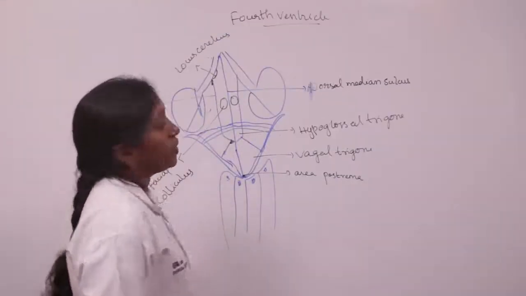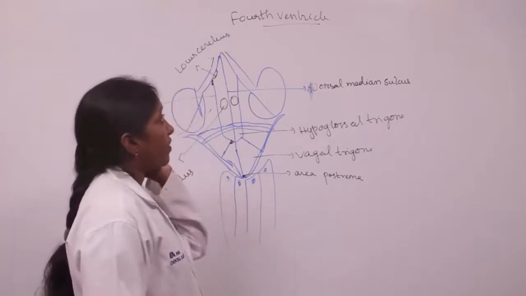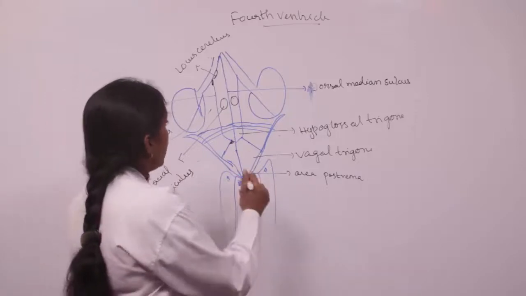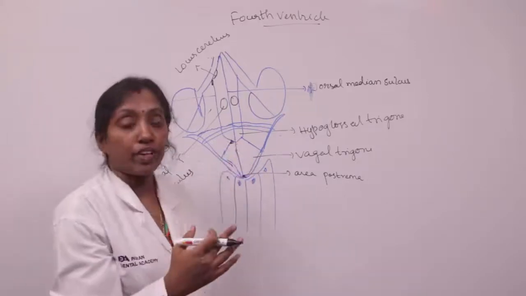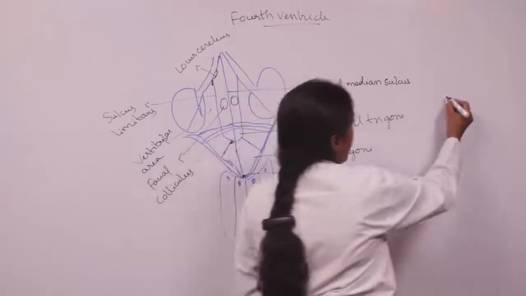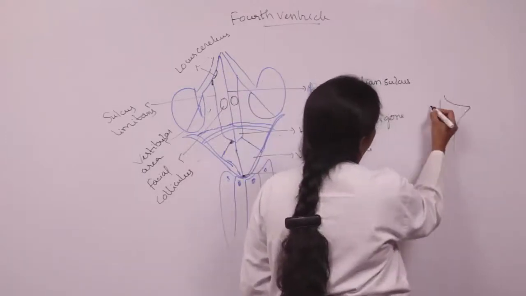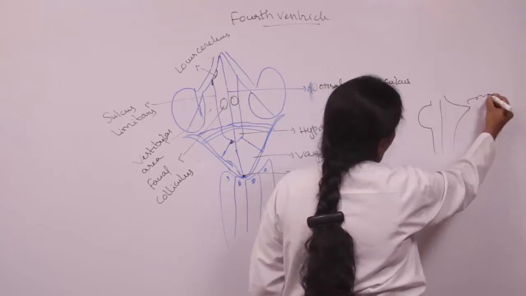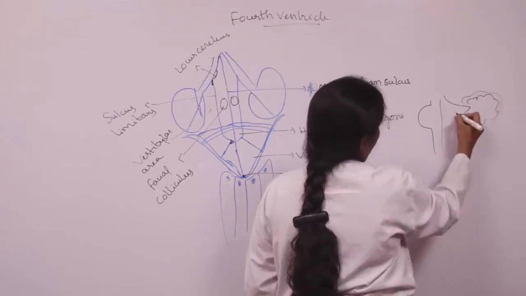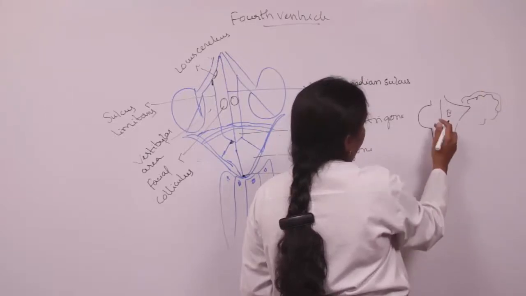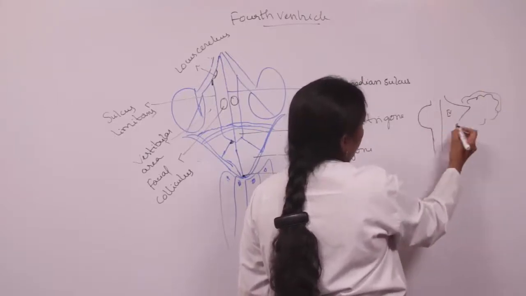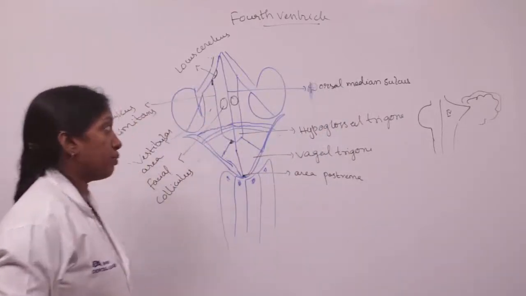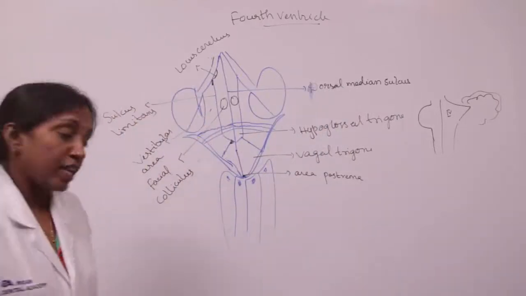So now we discuss the fourth ventricle. The cavity in the medulla oblongata is called the fourth ventricle. It is situated behind the pons and medulla oblongata and in front of the cerebellum. And in the fourth ventricle, the floor of the fourth ventricle is very, very important.